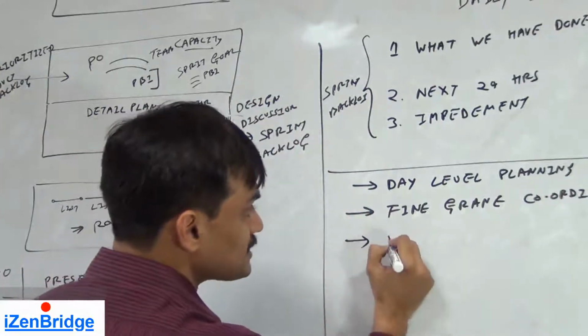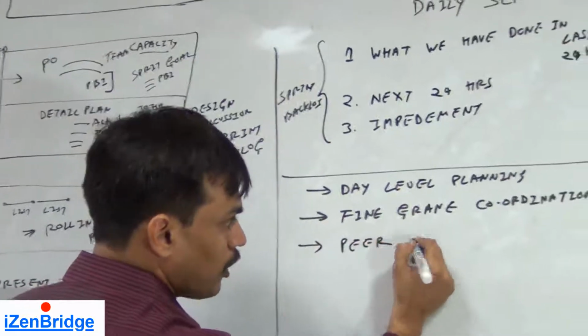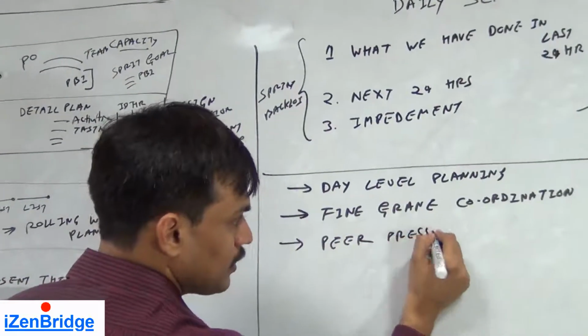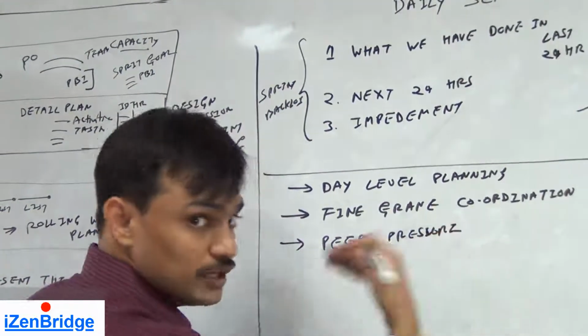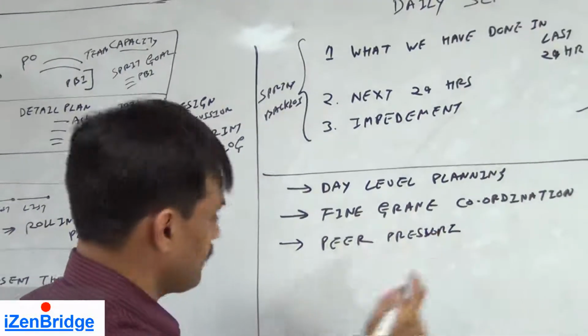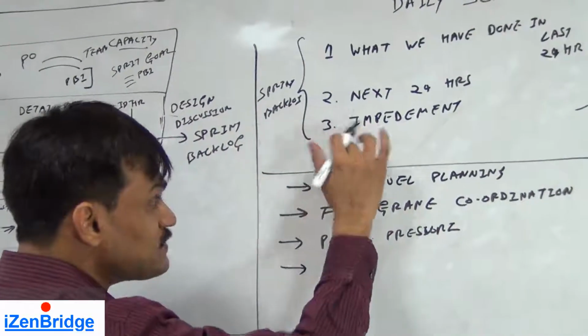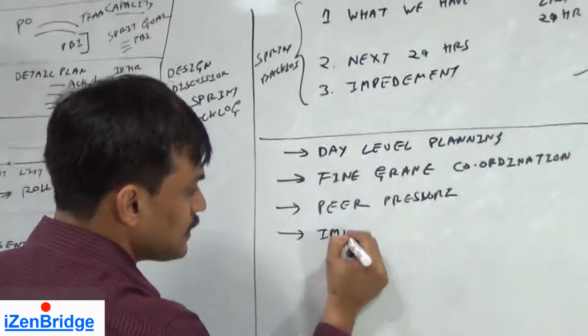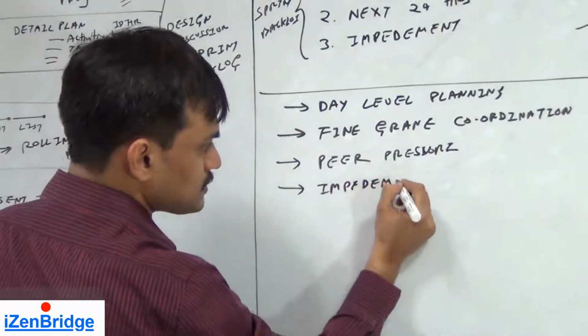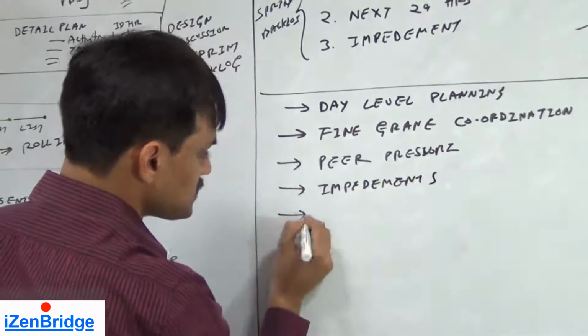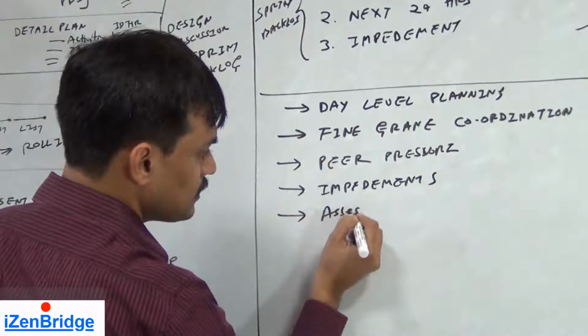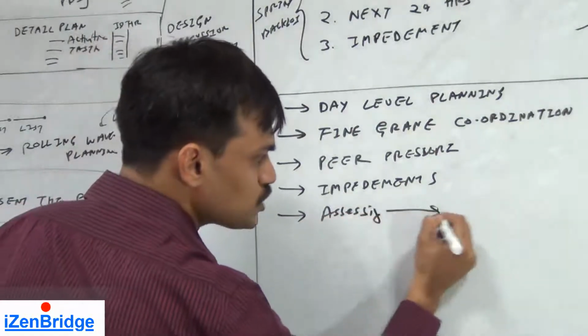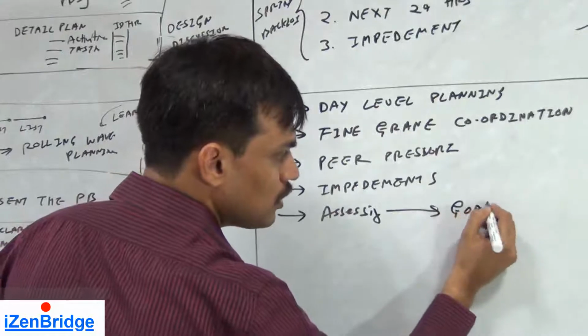It also creates a peer pressure because you are getting exposed every 24 hours. You need to tell what you are working on. It also gives an opportunity to raise impediments. It helps us in assessing how we are moving towards Scrum goals.